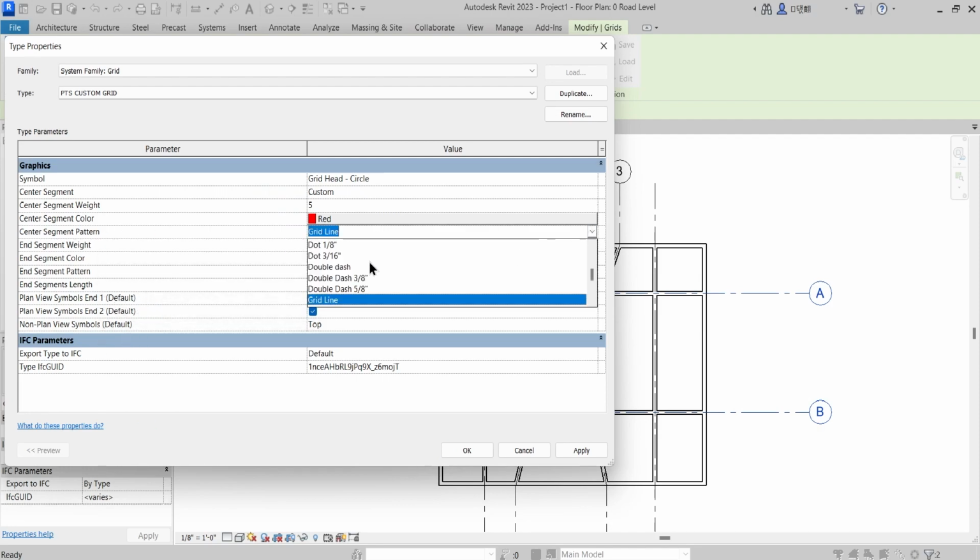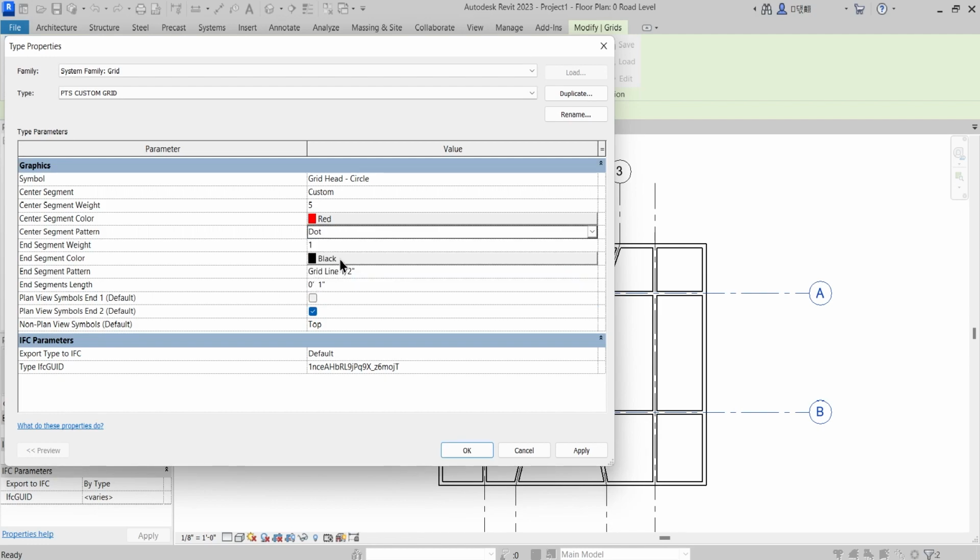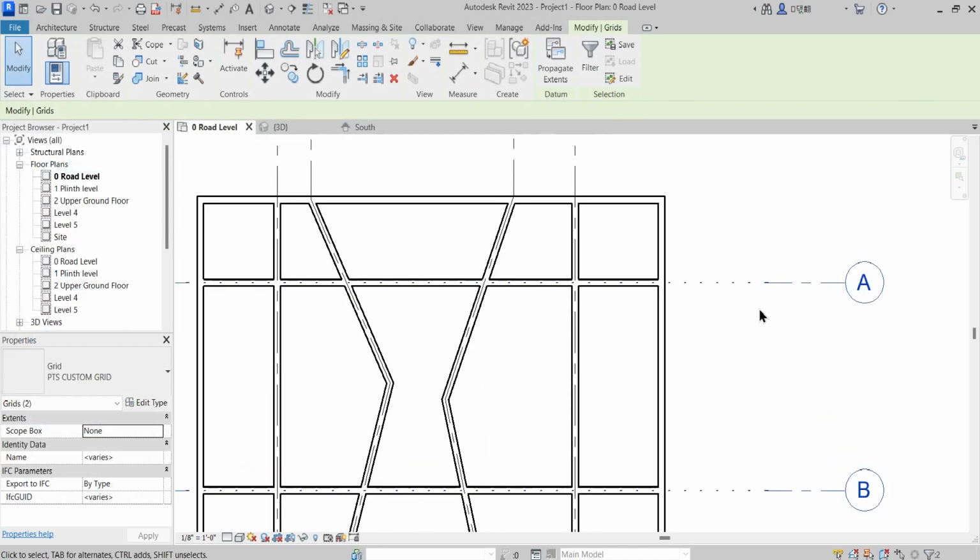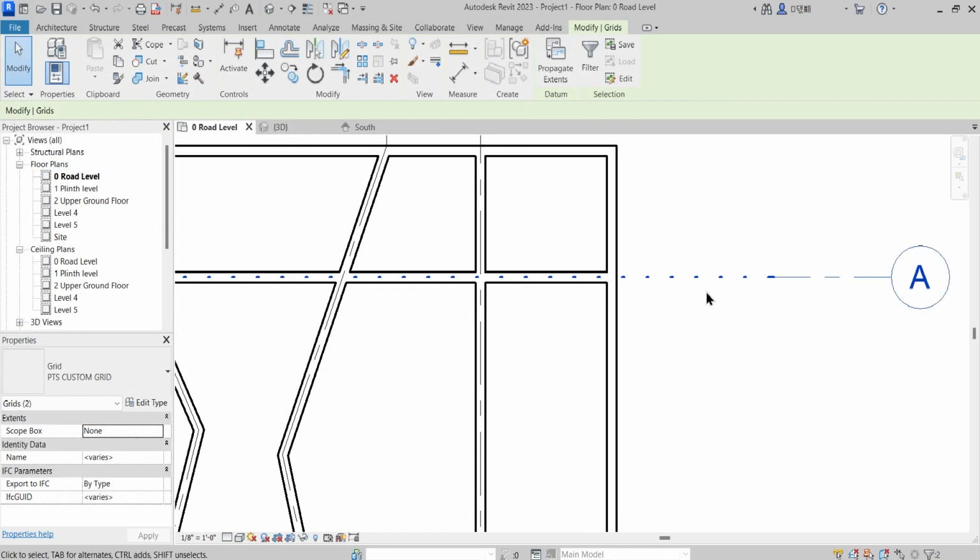So now again you have an option to reference whatever you want. I would say that I would like to go with dot, just dot line. Okay, and just apply. So what does it do? What it did is that the center segment is now converted into a line style which is referencing only dots. So only dots are there.